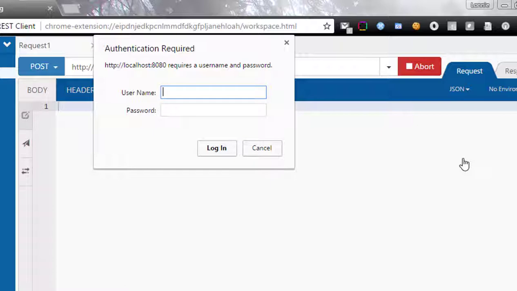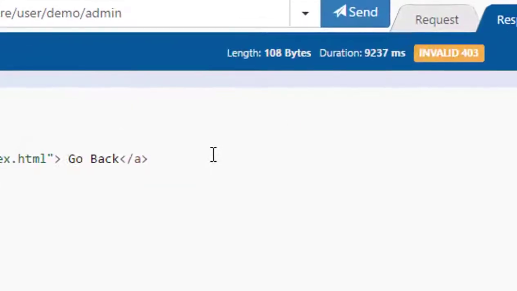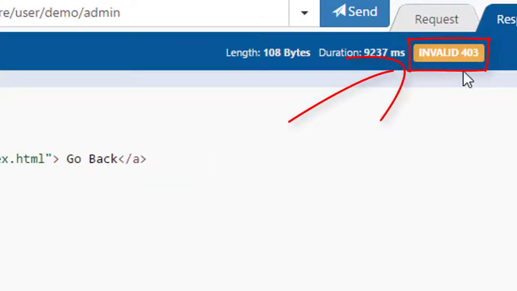I'll log on with a non-admin ID. I could use either the one I just created or an existing one. When the request is sent, it will return a familiar 403 error indicating the user does not have access. So the attacker's browser does not have the required permissions, but the victim's browser does. So the attacker will attempt to use the victim's browser to send the request.